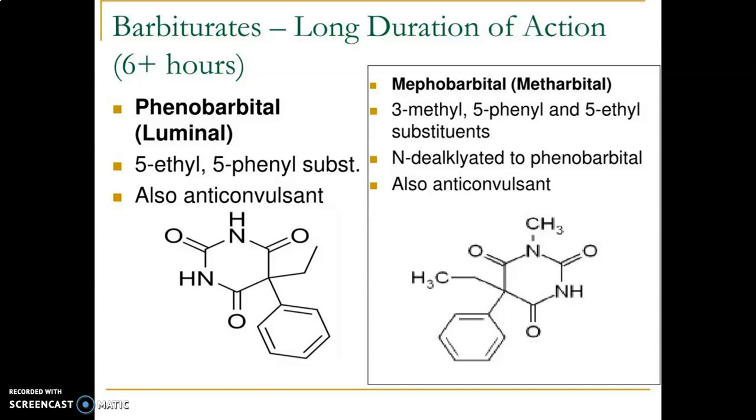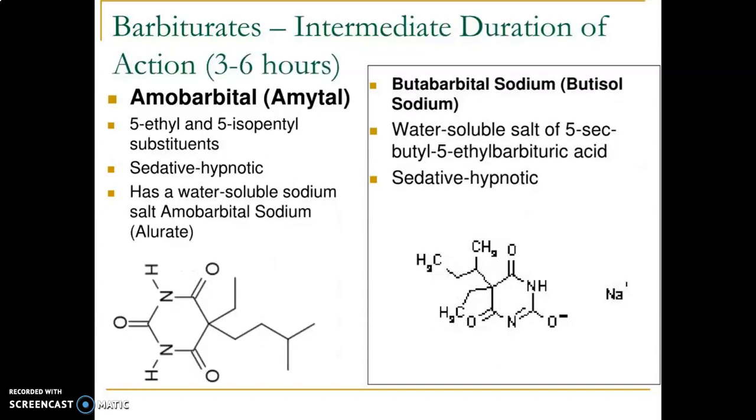One more modification we can do is at the nitrogen one. If it is substituted by methyl, it will become metharbital or mephobarbital. It undergoes metabolism by N-dealkylation, and that will give again phenobarbital, which can act as an anticonvulsant.